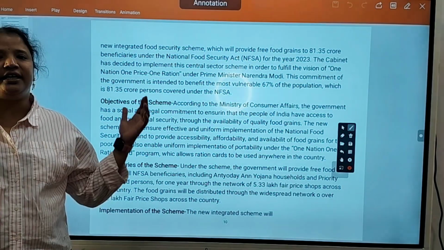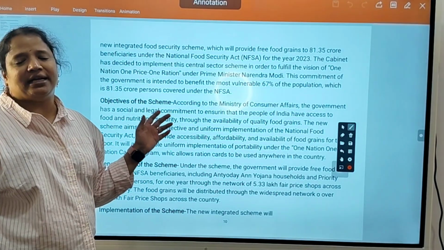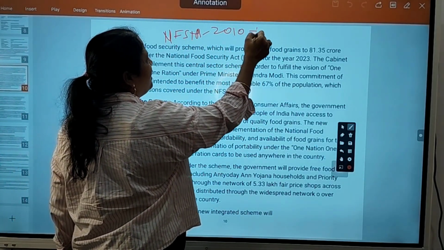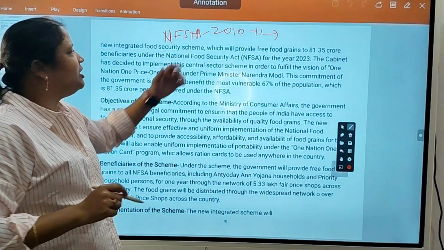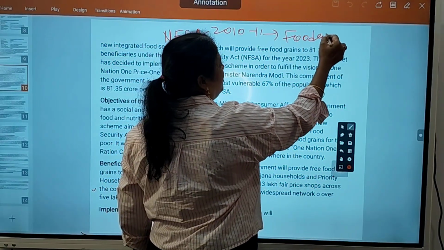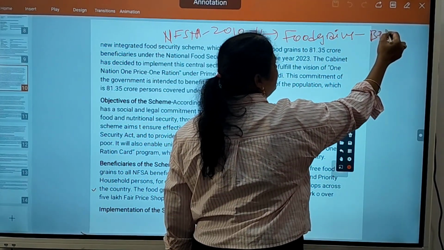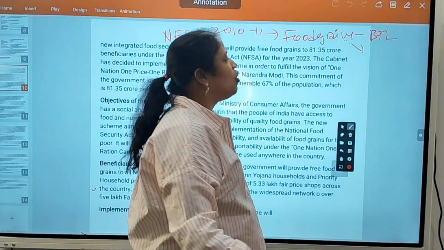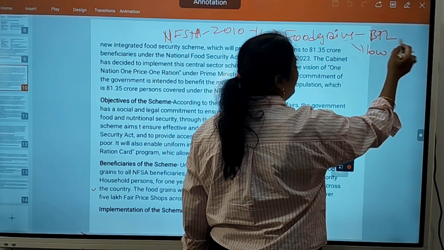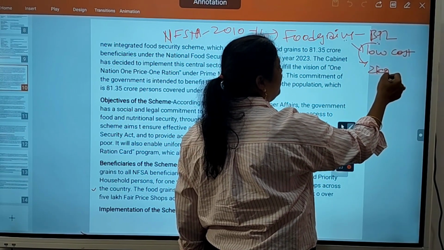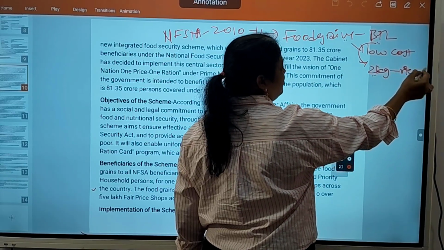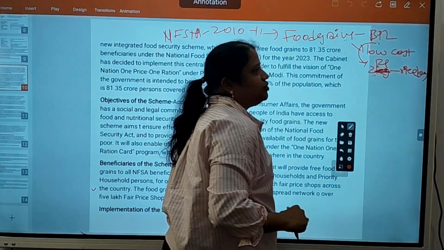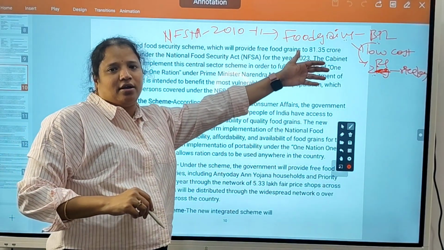So the next scheme is the Integrated Food Security Scheme. You might already know the National Food Security Mission was launched in the 2010-11 period. The ambition of this scheme is to provide food grains to BPL families so that they do not starve. Under this scheme, at very low cost, the central government used to provide grains to BPL families, like 2 rupees per kg for rice. Like that they used to give to low income BPL families.